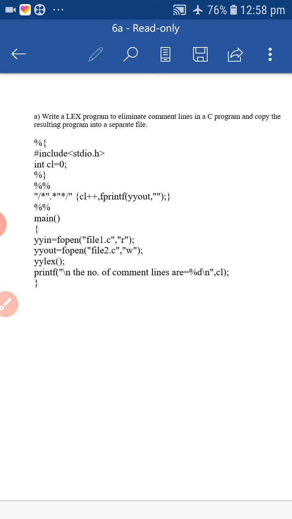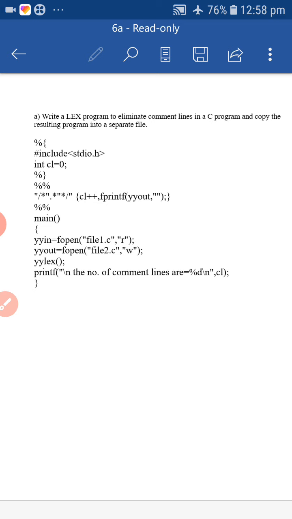The program contains three sections: the definition section, the rule section and the subroutine section. In the definition section we use the Lex program to remove the comments and save the result to a file. In this section I use the normal header file, stdio.h, and next I initialize the comment line count with a default value of 0.